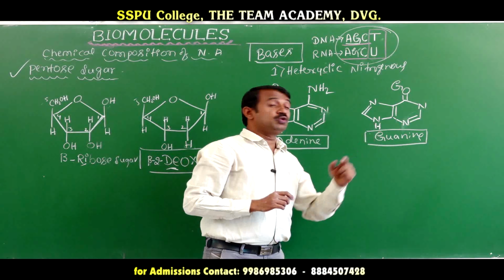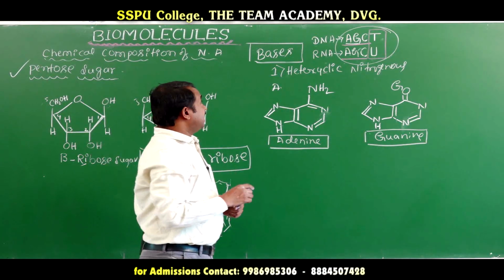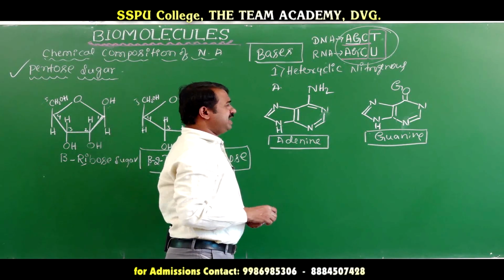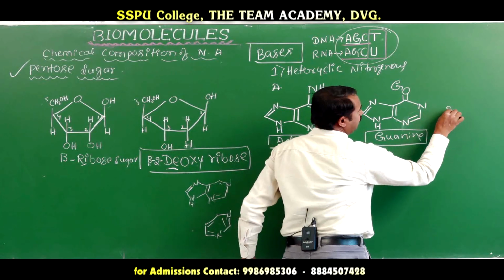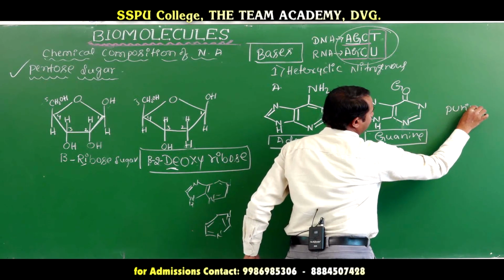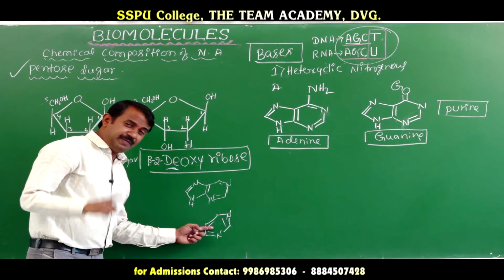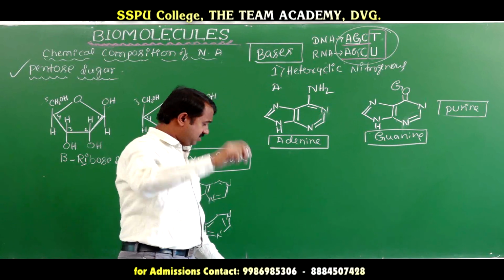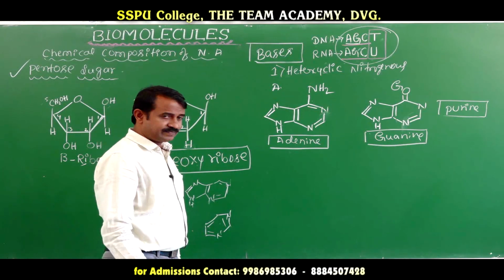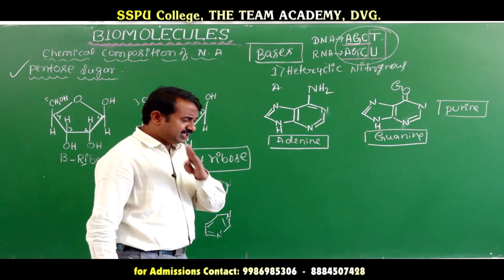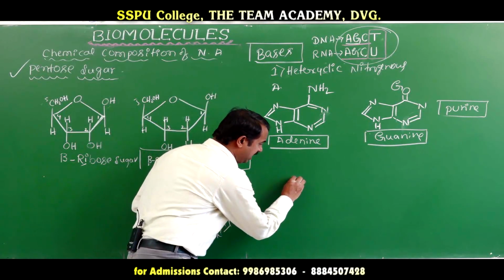These are purine bases. Next one, the pyrimidine bases. Next we will go for pyrimidine, which means only one ring structure. Listen here. The technique we have to write is the same for all three.